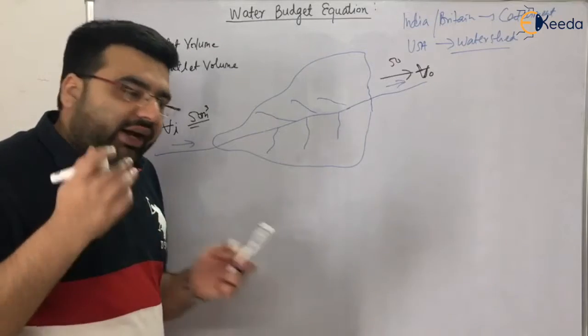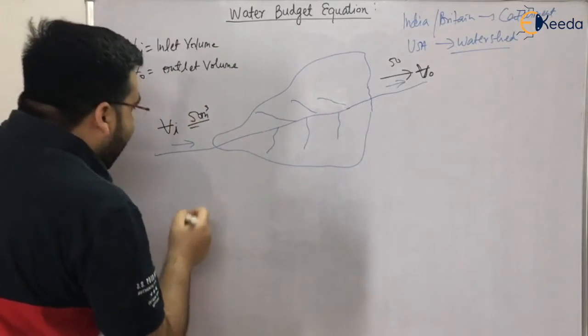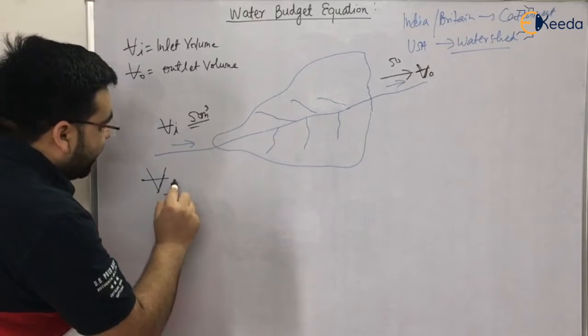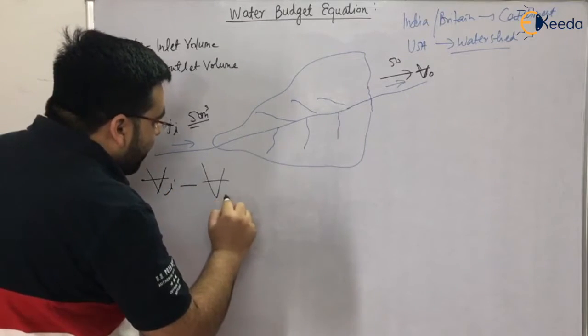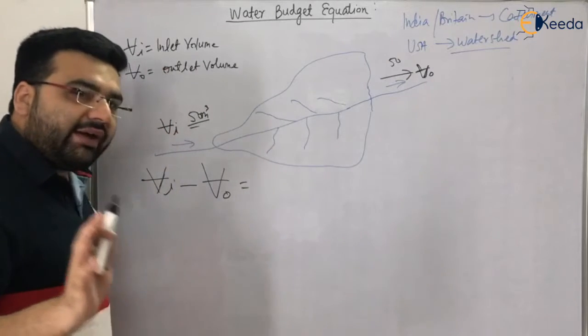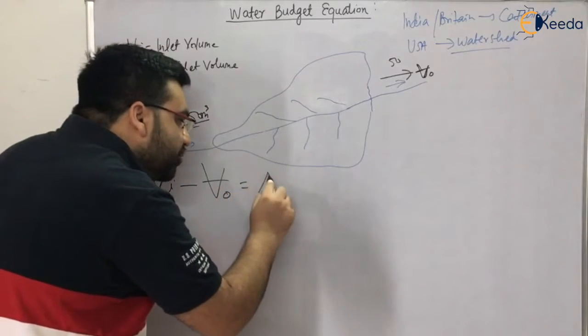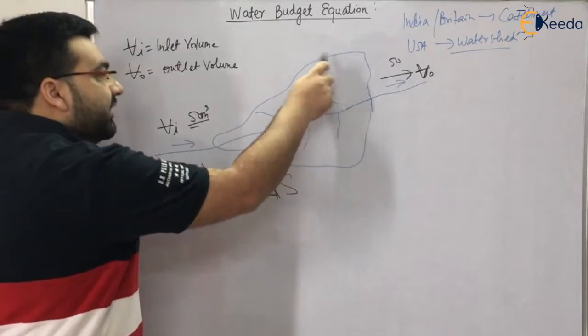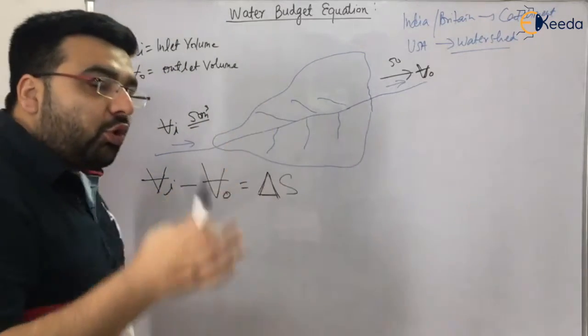So if I subtract these two quantities, the inlet minus the outlet, whatever volume I get will be the storage, delta S. Storage means this catchment has stored that water.